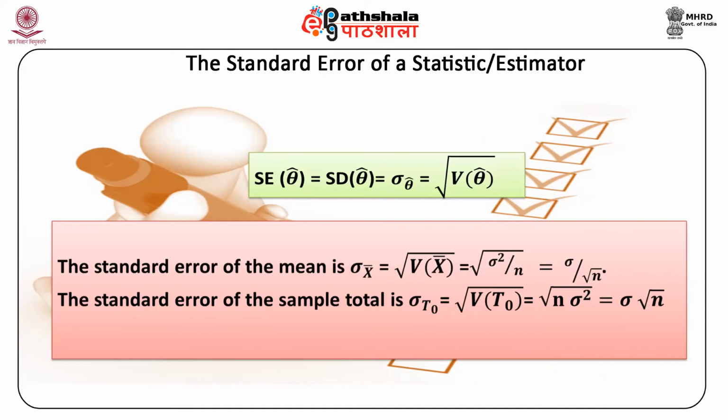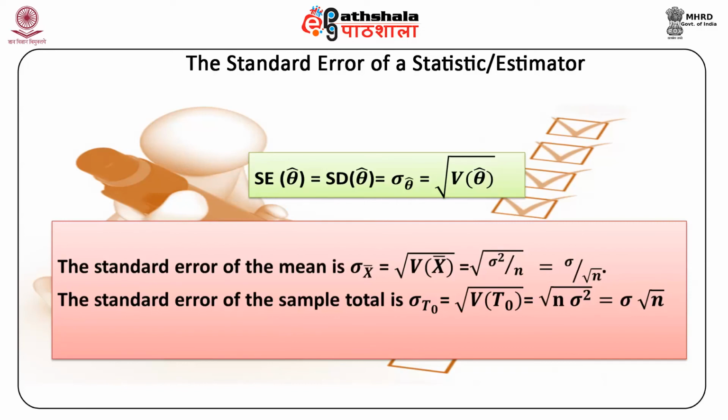Answer: expected value of x bar, E of x bar, is equal to mu, which is equal to 70. This is our property 1. And the standard deviation of average weight is equal to sigma x bar, which is equal to the square root of variance of x bar, equal to sigma by root n, equal to 12.5 divided by the square root of 25, which is equal to 12.5 upon 5, and hence is equal to 2.5. This is our property 2.